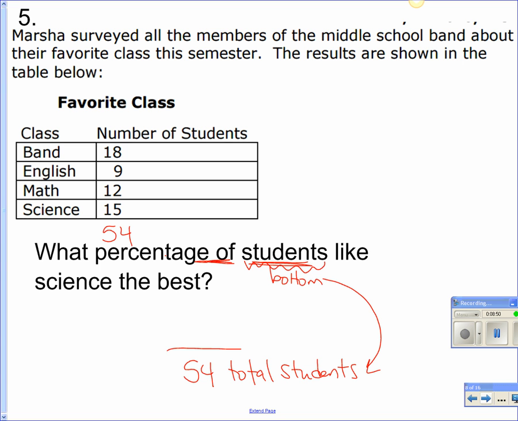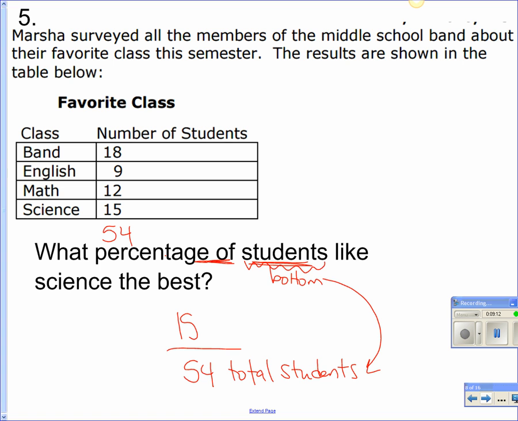Okay? Then you keep reading. What else do we want to know on this one? Who likes science? How many students like science? 15. That's going to go on top. Okay? So 15 divided by 54. What are we getting?